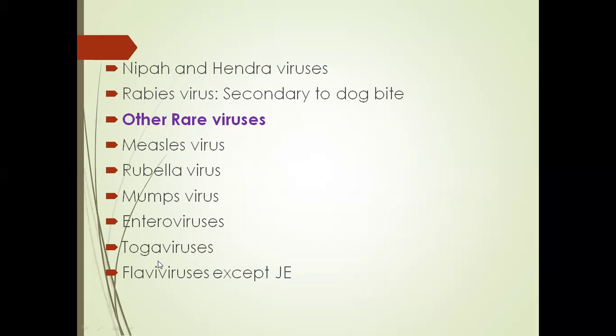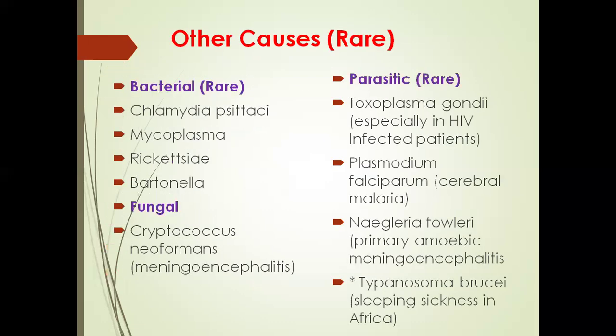So togaviruses include Western equine encephalitis, Eastern equine encephalitis, and Venezuelan equine encephalitis. And next, flaviviruses. So flaviviruses, except Japanese encephalitis virus, such as St. Louis encephalitis, Murray Valley encephalitis, tick-borne encephalitis, they are the other rare viruses which cause encephalitis. And other causes, even bacteria, parasites, and fungi, they cause encephalitis, but very rarely.